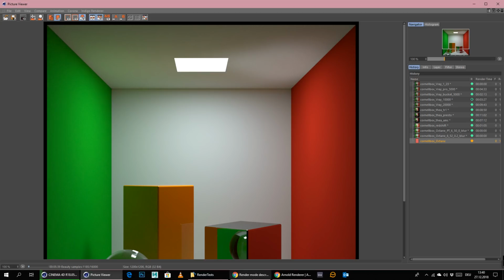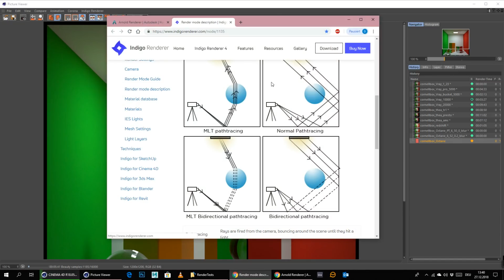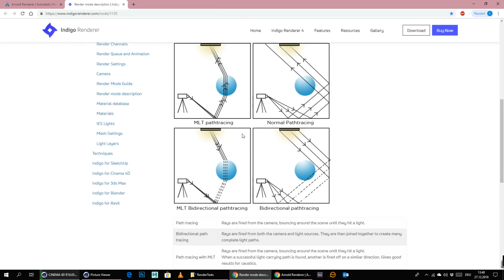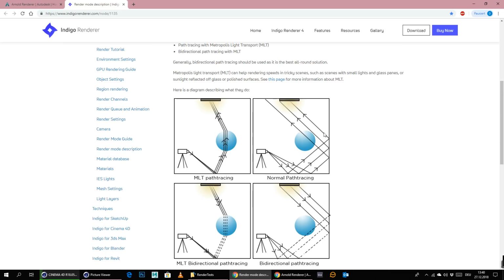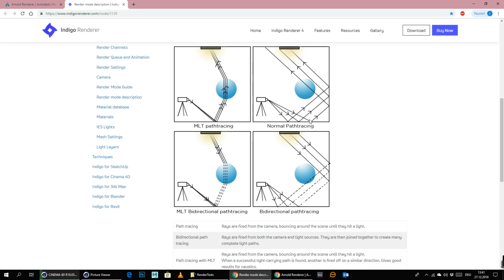A bidirectional path tracer, as you can see here in the Indigo renderer, here you can see normal path tracing. This is what Octane does basically. So it sends out rays from the camera and then tries to calculate the scene from those rays that are sent in. With bidirectional path tracing, rays are sent from the light source and from the camera, and then the calculation happens.